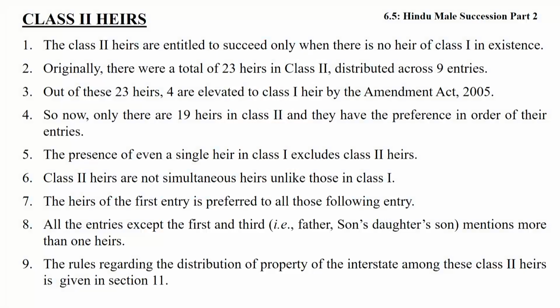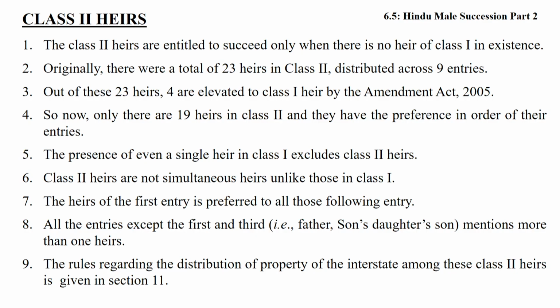They coexist, but so long as entry 1 exists, entry 2 has no scope for inheritance. Friends, all the entries except the first and third, originally the first, now after the 2005 Amendment Act the third, father, and in the third entry, sons, daughters, are the only ones in the entries mentioned in the classes.